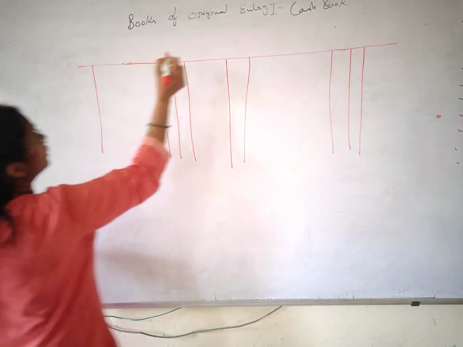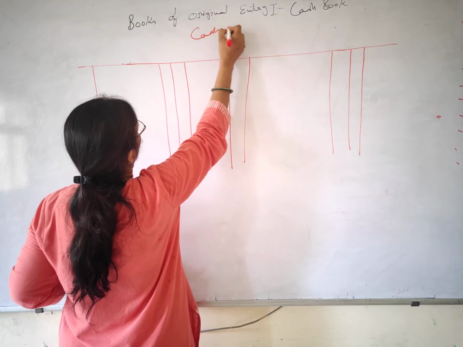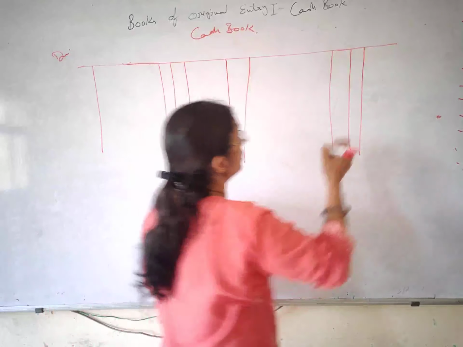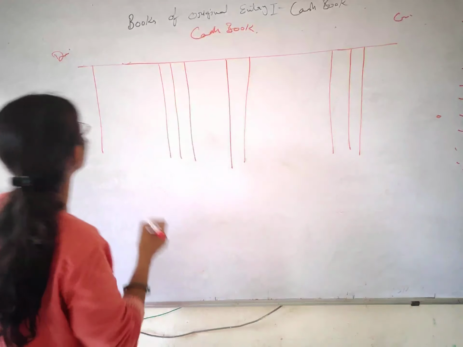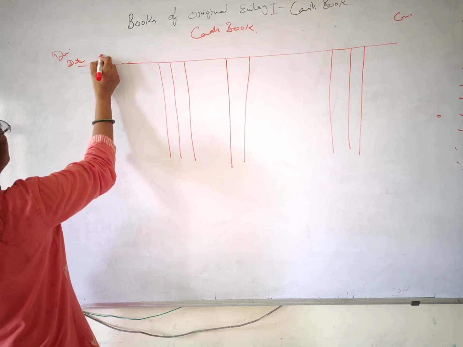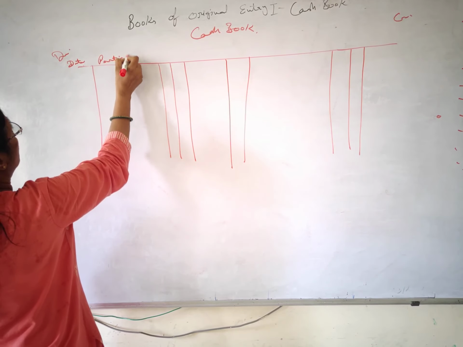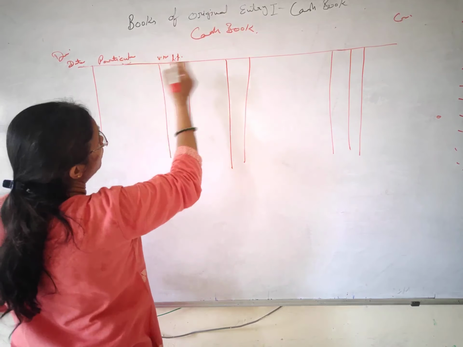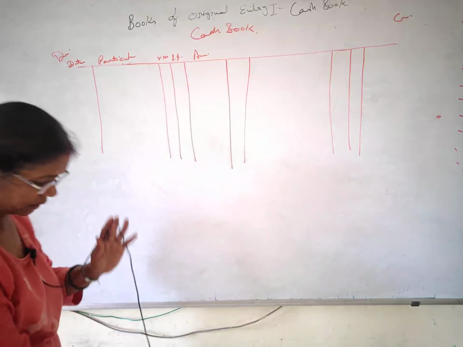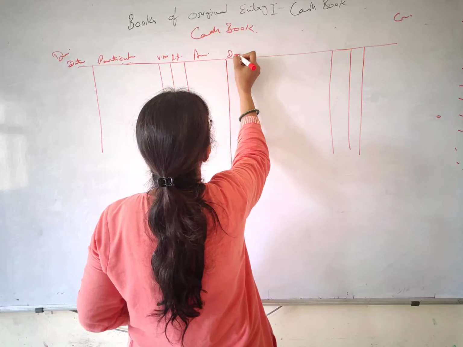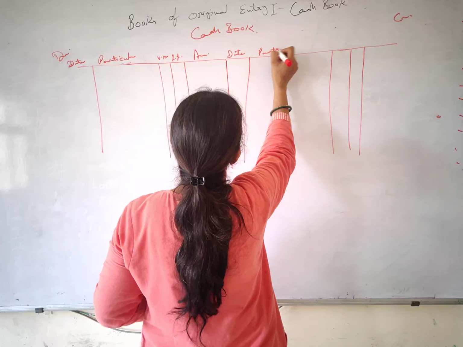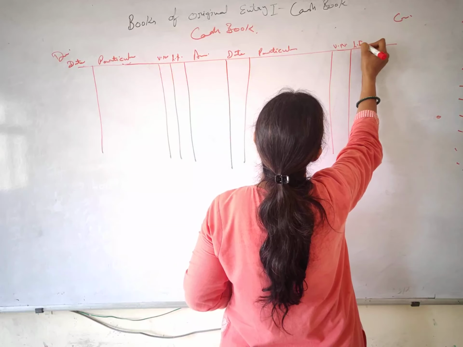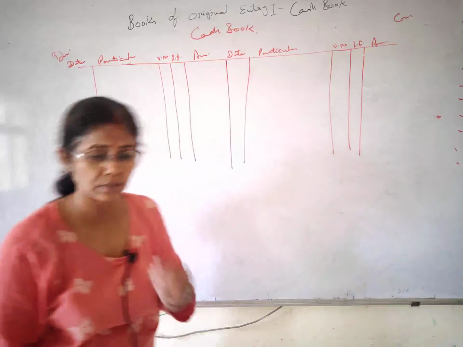This is your cash book, this is your debit side and this is your credit side. This is date, particulars, this is LF, this is voucher number, and this is amount. And the same things we write here: it starts with date, particulars, voucher number, LF, and amount, right?